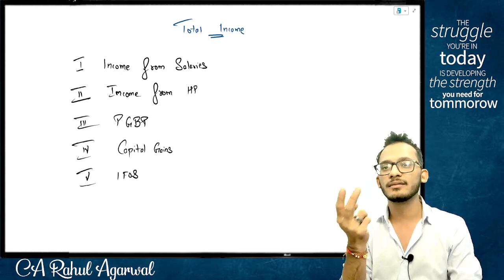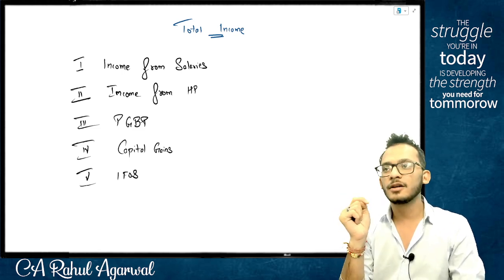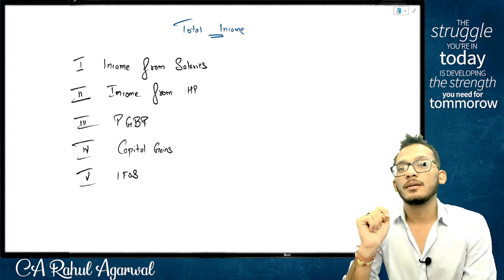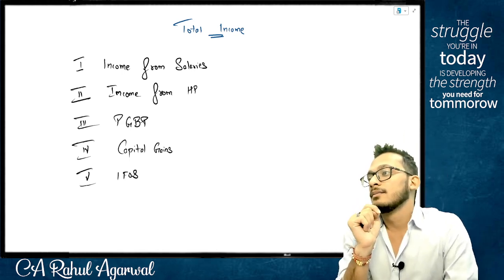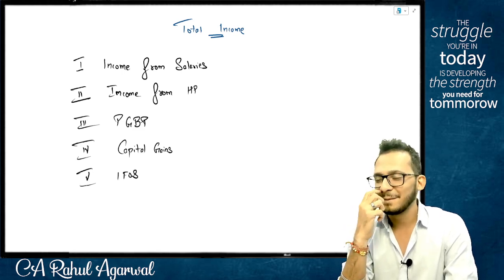Who is it? There are two people. Income tax? So taxable under PGBP.